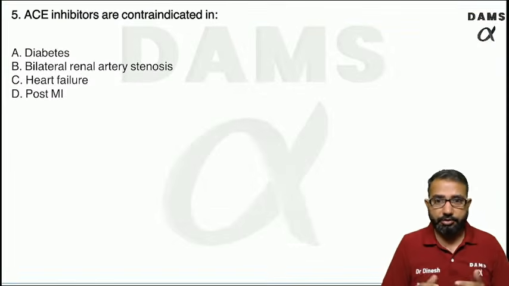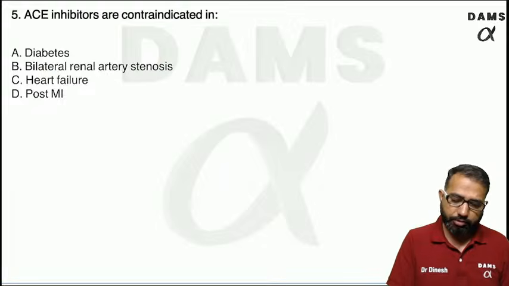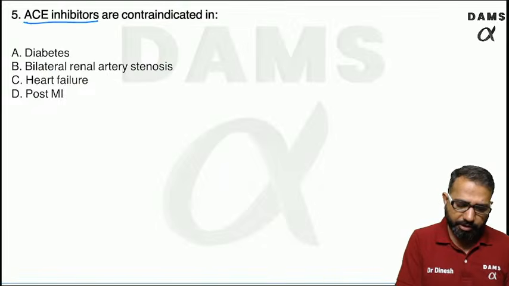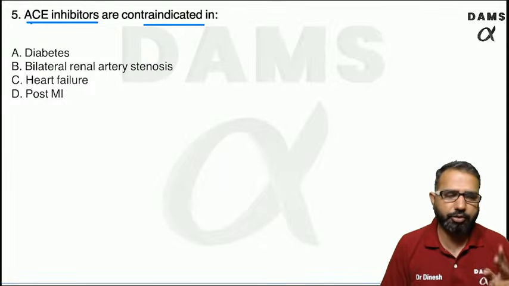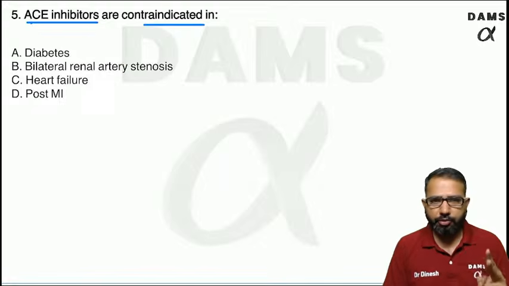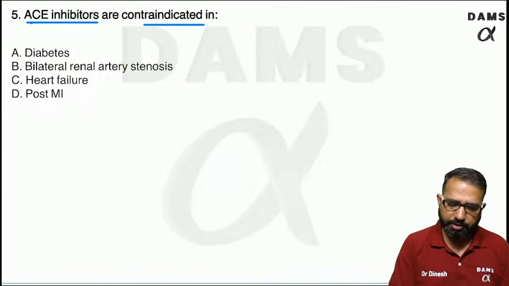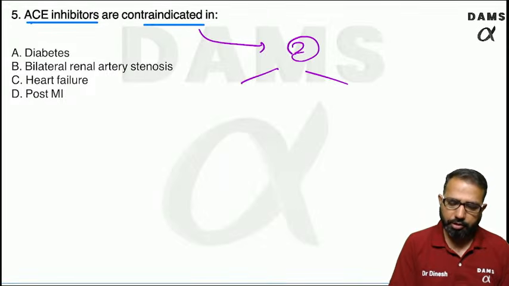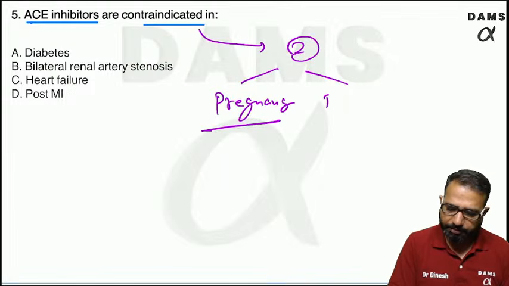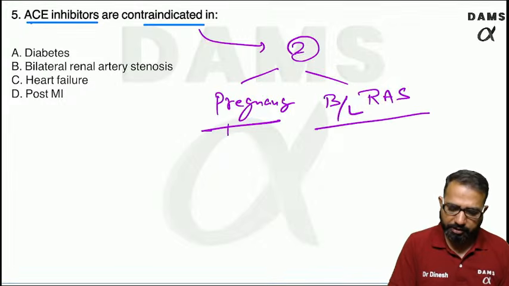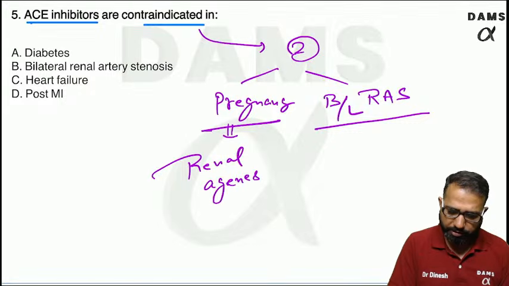Next question, again on the ACE enzyme inhibitor. The question is: ACE enzyme inhibitors are contraindicated in which condition? So guys, there are two important contraindications of ACE enzyme inhibitor. Only two. One is pregnancy and second is bilateral renal artery stenosis. In pregnancy, there is a risk of renal agenesis.